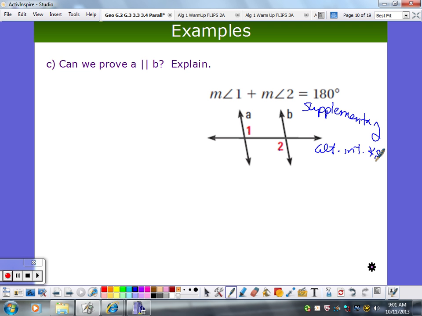Well, I know they have to be congruent, right? But is supplementary good enough? What do you think? Okay, so since they're supplementary, you're saying if I put a 3 here, here? Yeah. Okay. These would have to be congruent? No. Why would they have to be congruent?